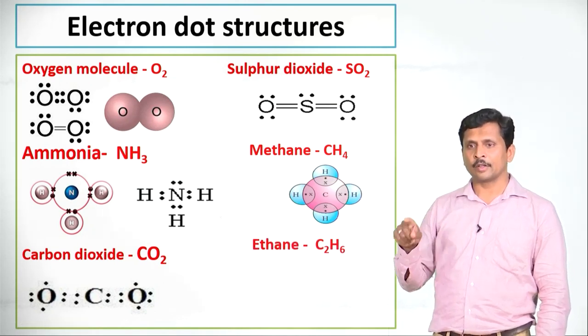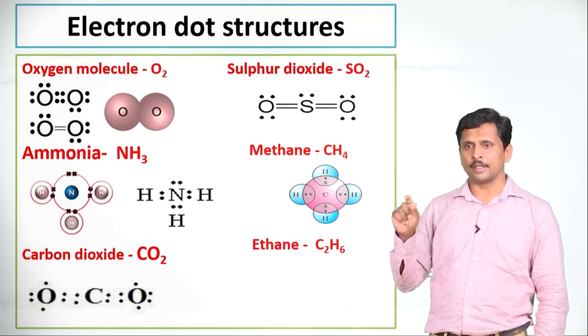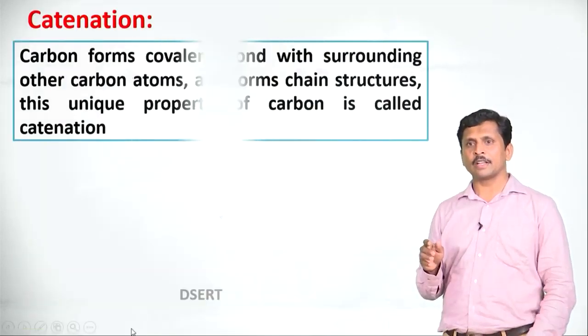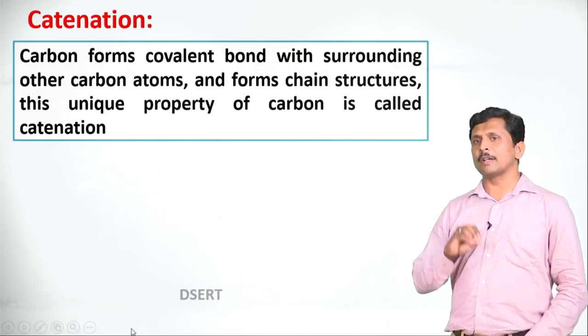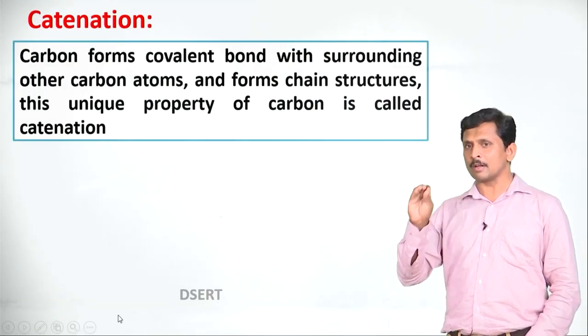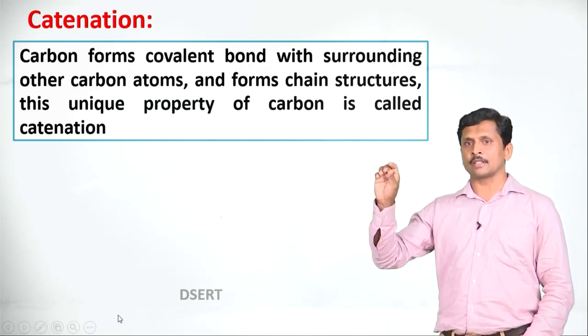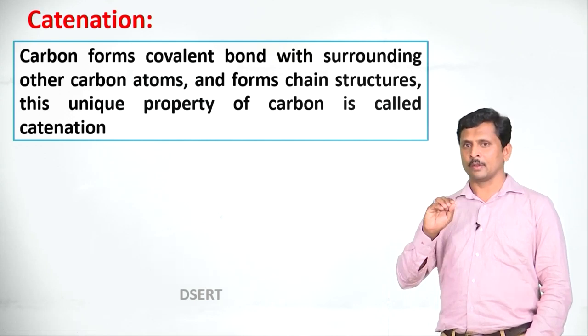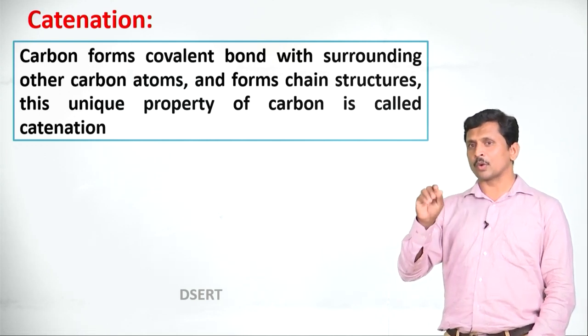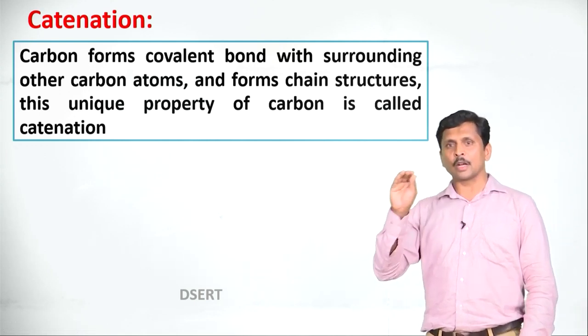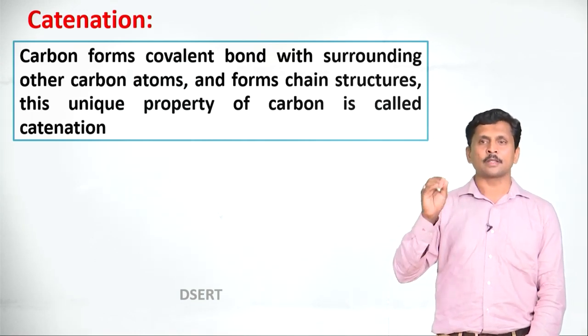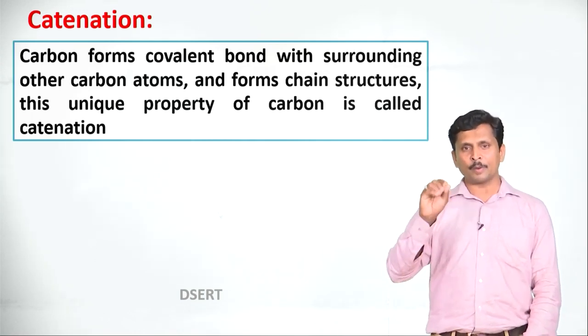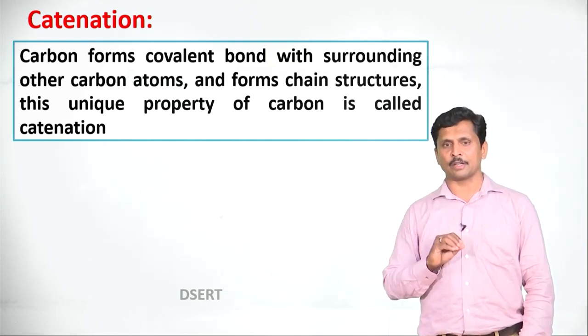Ethane: the molecular formula of ethane is C2H6. See the electron dot structure of ethane. What is catenation? Carbon forms covalent bonds with other surrounding carbon atoms and forms chain structures. This unique property of carbon is called catenation. Once again, carbon forms covalent bonds with other carbon atoms and forms chain structures. This property is called the catenation property.